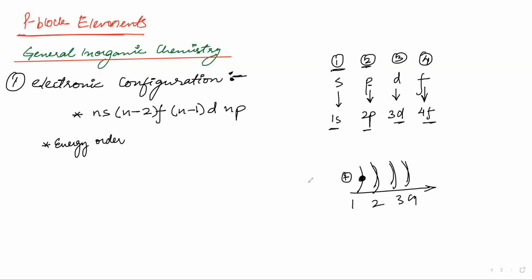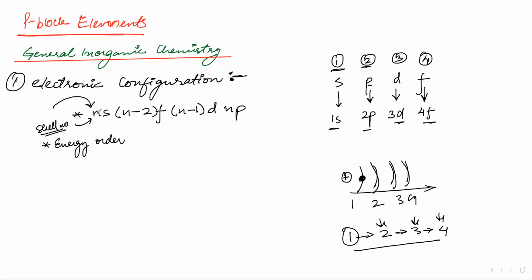But in subshells, we have to follow a particular order, and that order will be given by this formula: ns, (n minus 2)f, (n minus 1)d, np. Okay, so what is the order? If I ask the order of shells, you will say the first shell is nearest to the nucleus, then the second shell, then the third shell, then the fourth shell. How will you fill the electrons? First the first shell, then second, third, fourth. Now, for subshells, that is SPDF, we have this formula, and this will help us. You will start with this n here. It represents the shell number.